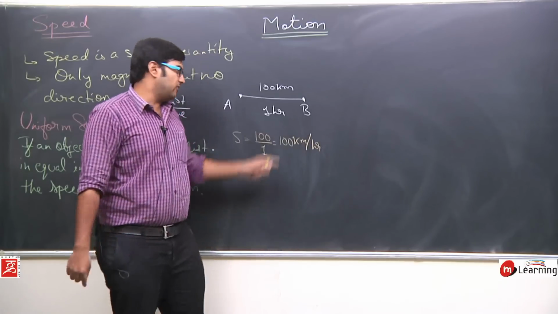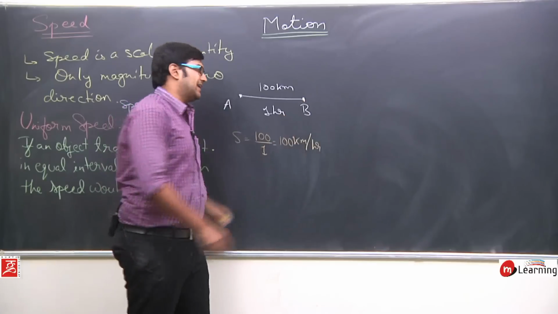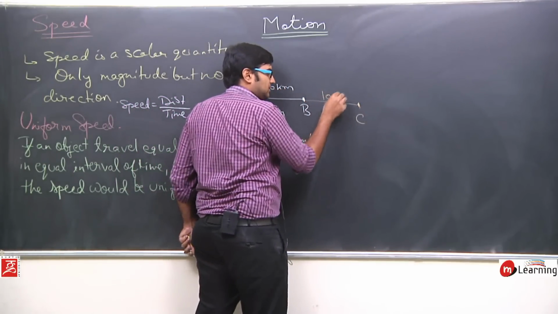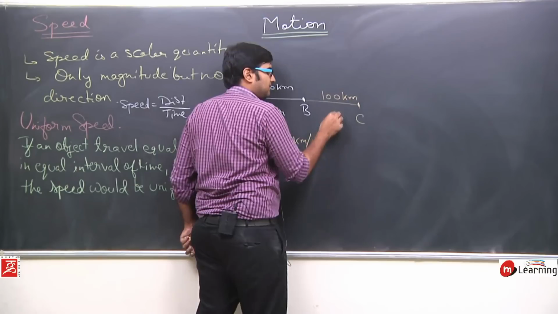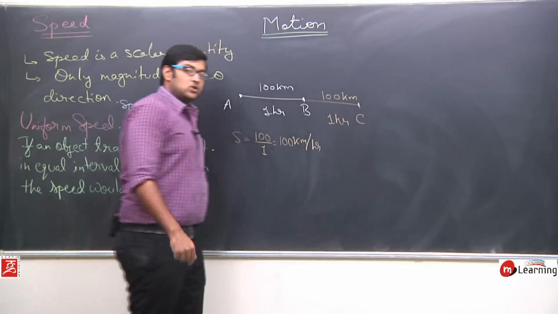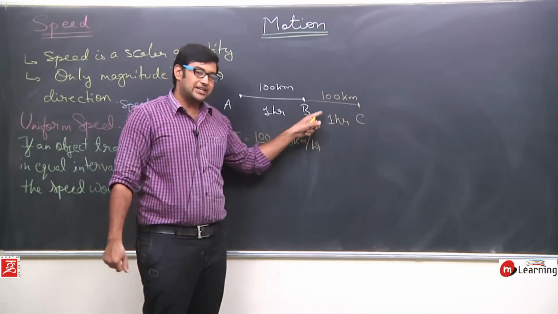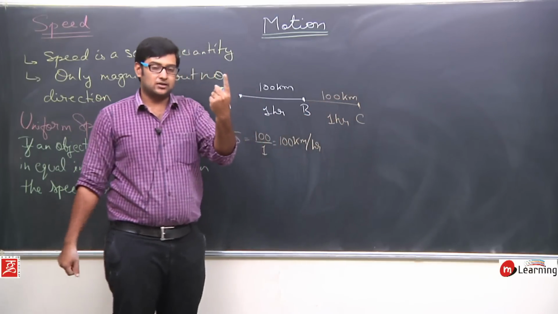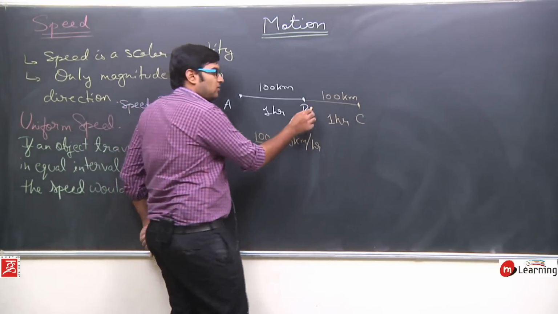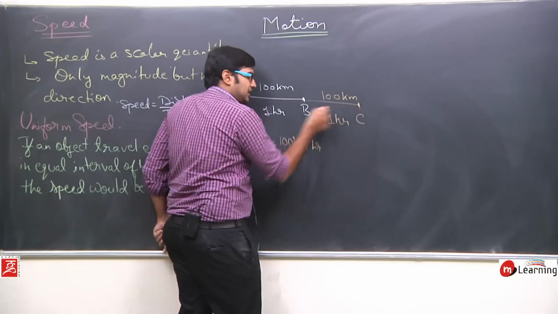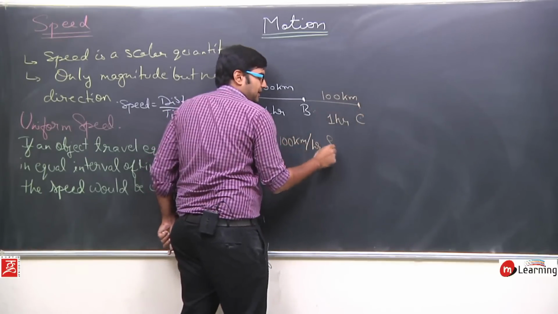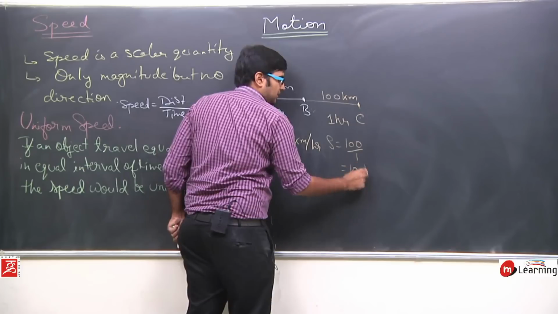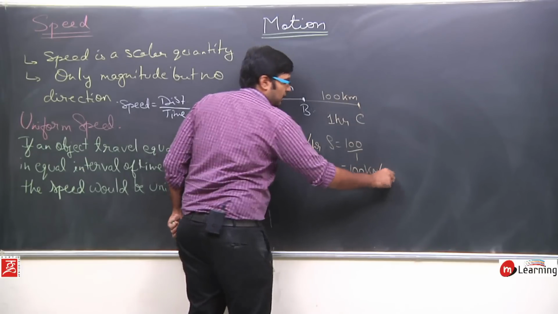Now if an object travels from point B to, let us say, point C, which is again 100 kilometers, and again it travels for 1 hour. Again the object traveled 100 kilometers in 1 hour. So the speed between point B and C is also 100 upon 1, that is 100 kilometers per hour.